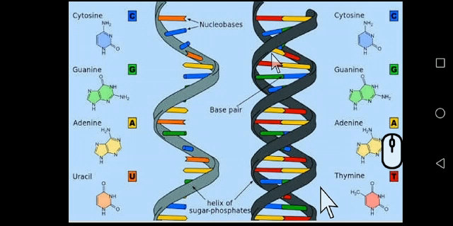A gene codes for a polypeptide molecule, where nitrogenous bases stand for one amino acid. Here both chemistry and biology are studied in biochemistry. The chemical changes that happen inside the body, we study in biochemistry. Okay students, the remaining topics are in the next chapter, and there are two questions you have to answer.